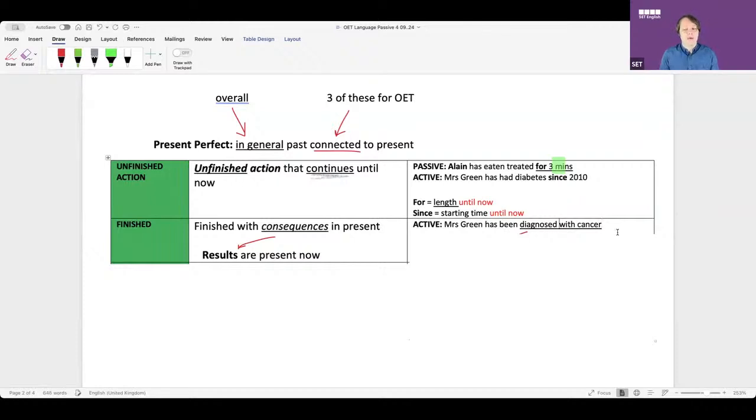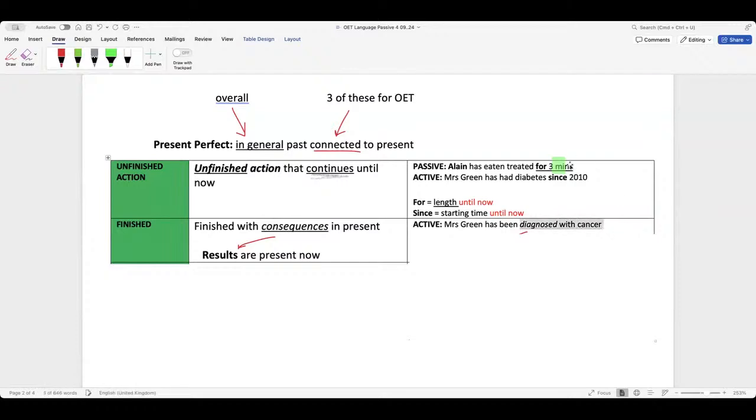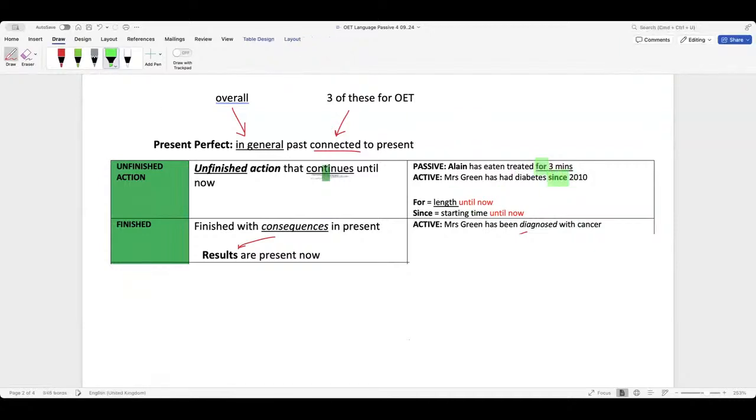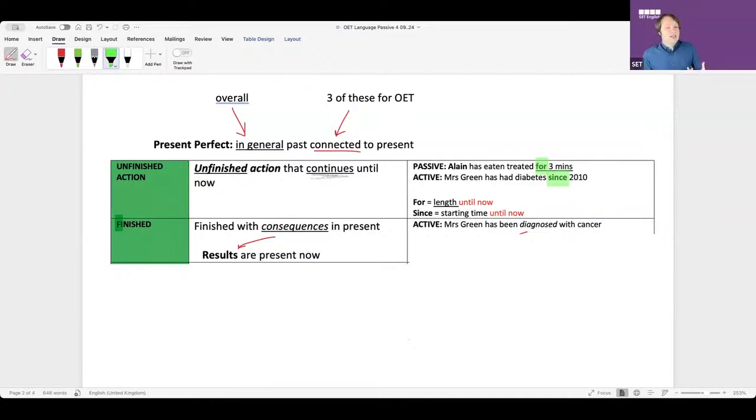It's okay. Why is it okay now? Because there is no specific time. There's no for or since. Does that make sense, everyone? If there's no for or since, then it's a finished action with consequences in the present. If there's for or since, then it's an unfinished action that continues until now.